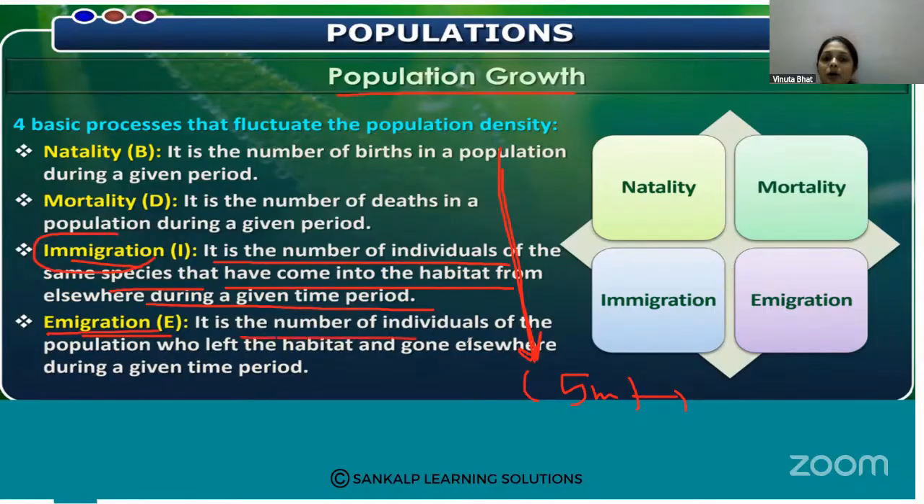Emigration is the number of individuals of the population who left the habitat and gone elsewhere during the given time period.